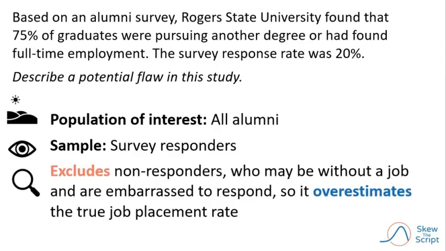Then we'll discuss who was excluded. This sample excludes non-responders, some of whom may have been without a job and may have been embarrassed to respond to a survey about their job status, suggesting that the survey overestimates the true job placement rate.